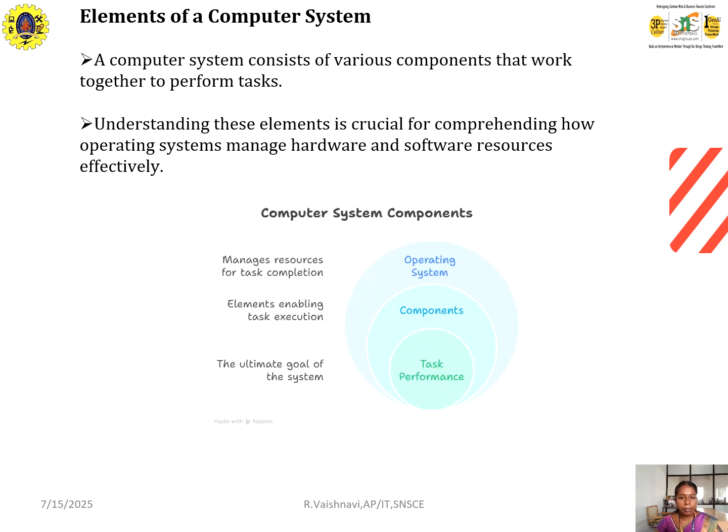Next one will be the elements of the computer systems. Here we have various components that work together to perform the task. Understanding these elements is crucial for comprehending how the OS manages the hardware and software resources efficiently. Here we have the diagram for the computer system components: the operating system, and then components and then task